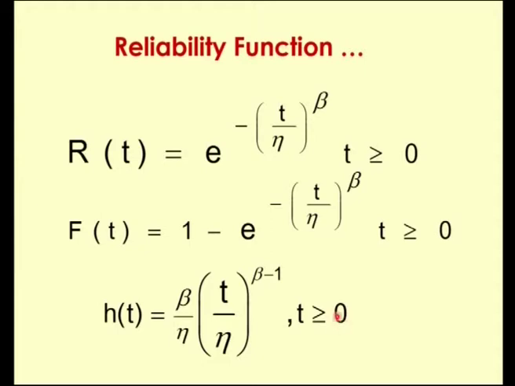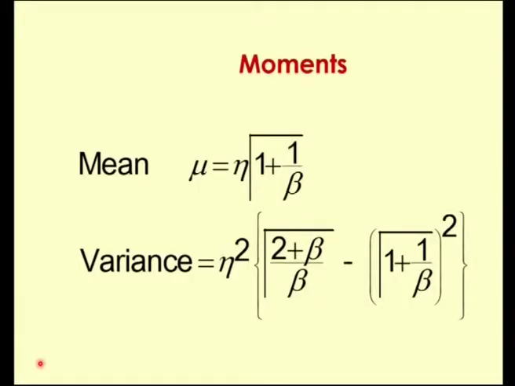The foremost measures of any distribution are the moments, particularly the first and second moments. So, the first order moment is the mean. For this Weibull random variable, the mean mu is equal to eta times gamma of 1 plus 1 by beta, and the variance is given by eta square into gamma of 1 plus 2 by beta minus gamma of 1 plus 1 by beta the whole square.